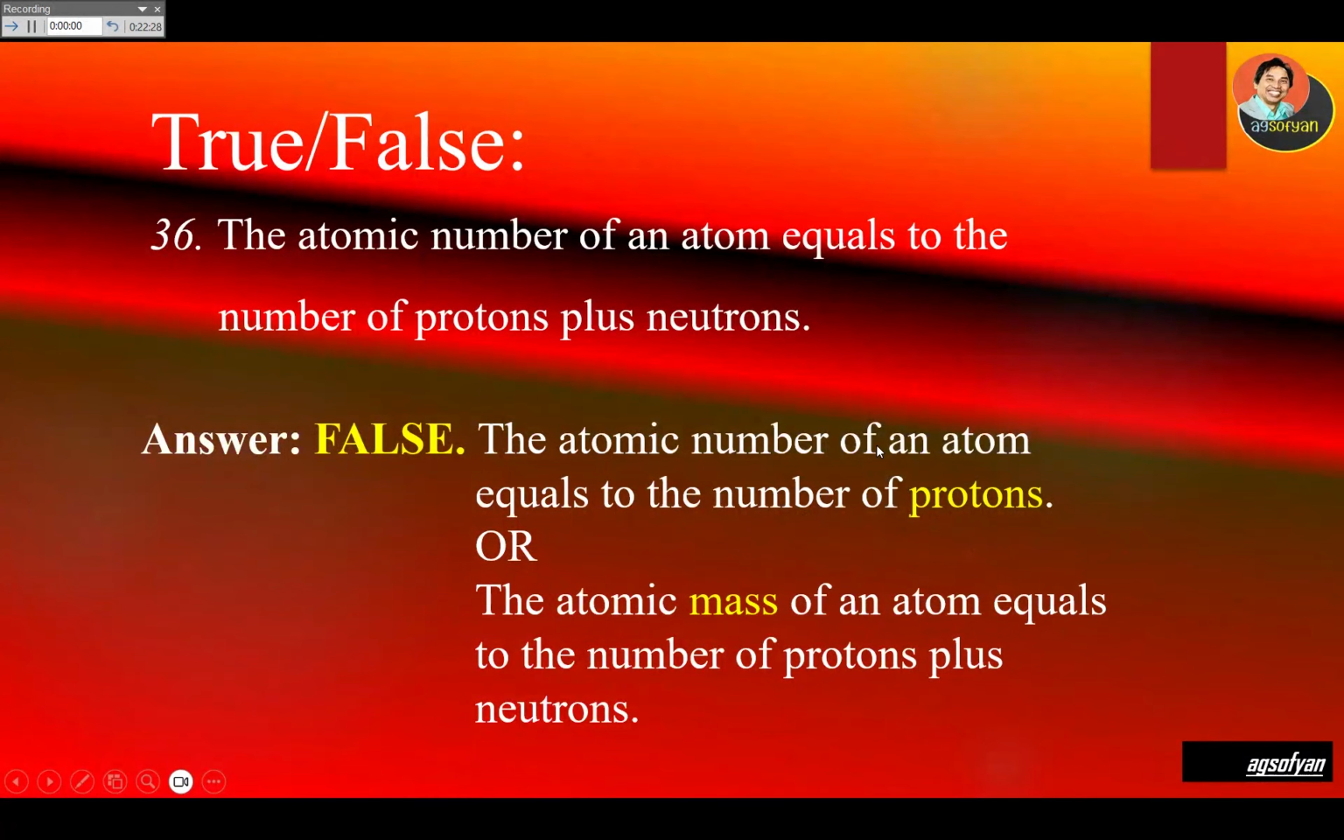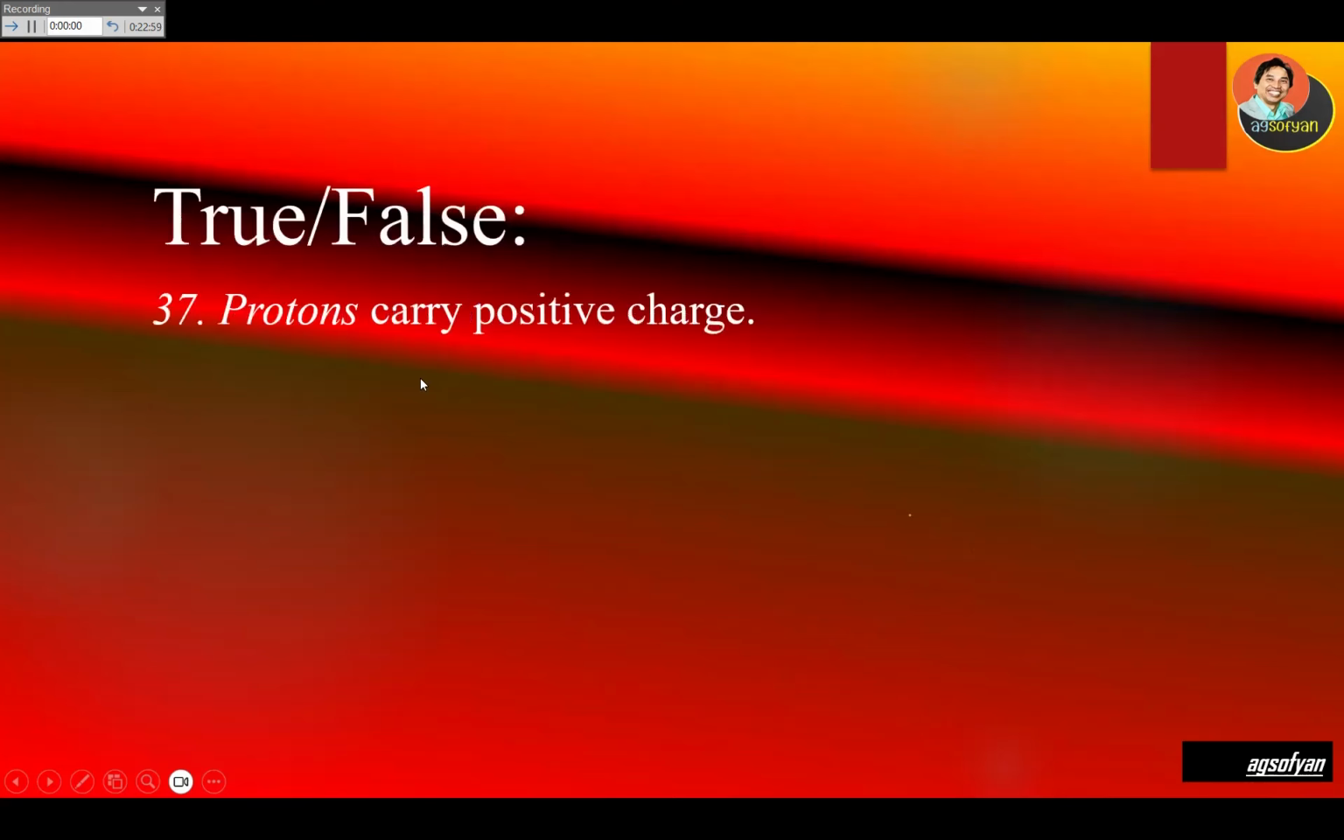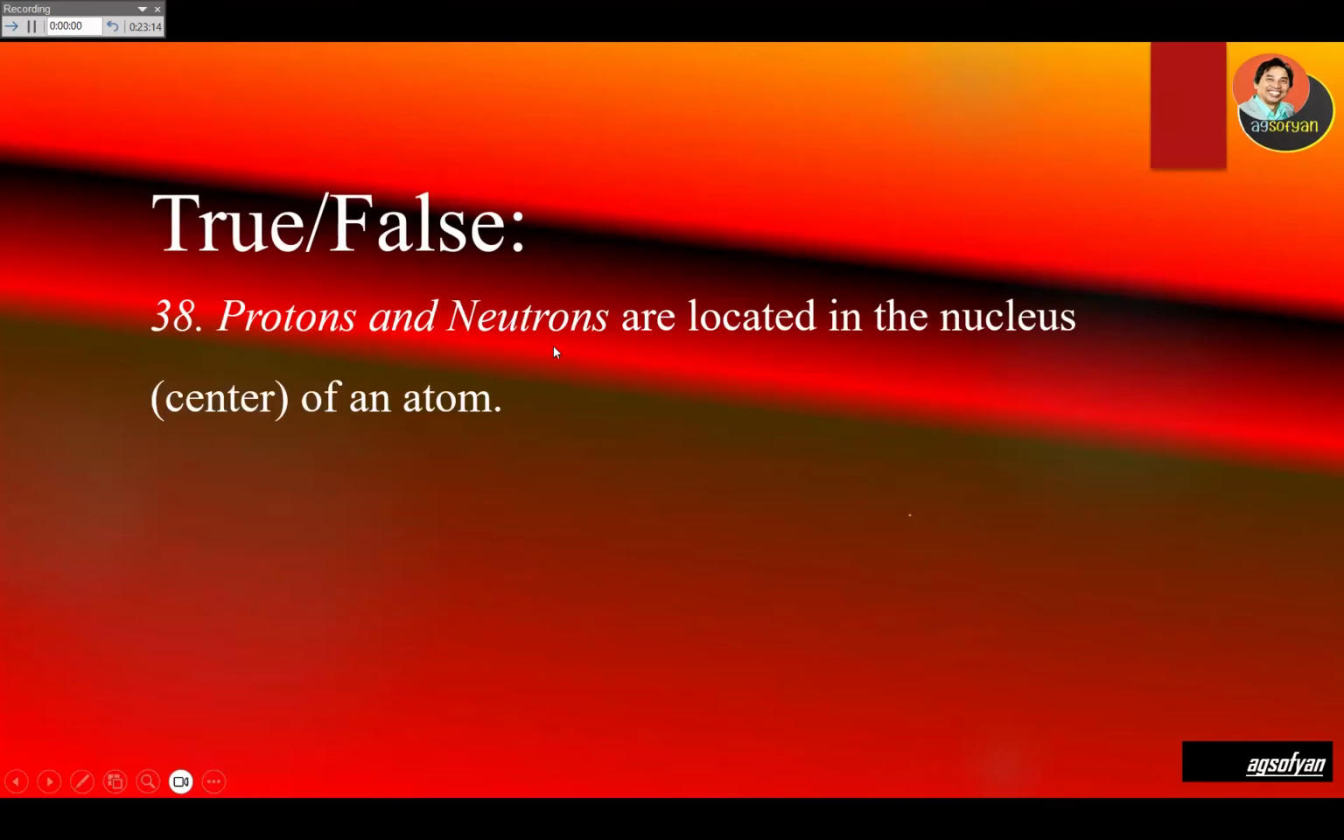Okay, so atomic number is the number of protons. Atomic mass is the number of protons plus neutrons. Protons carry positive charge. Electron, negative charge. Neutron, neutral. So it is true. Protons and neutrons are located in the nucleus or center of an atom. That's correct.